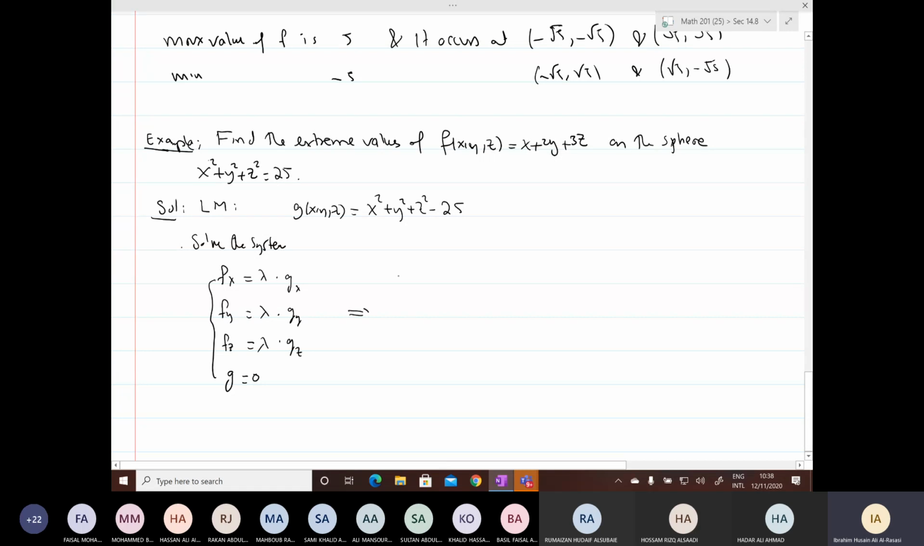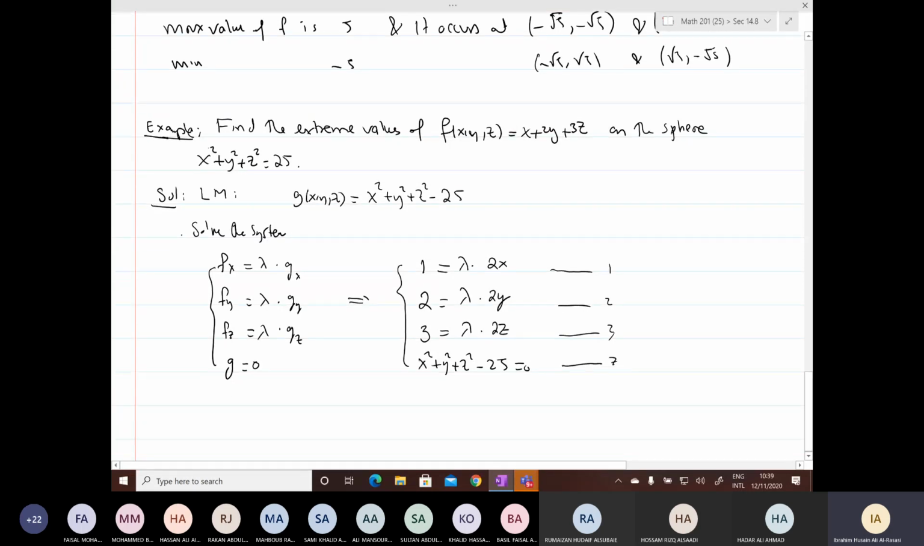So when you compute, you get the following, okay. What is f sub x? It is 1. What is f sub y? It is 2. What is f sub z? It is 3. Lambda, okay. What is g sub x? It is 2x. What is g sub y? Again 2y. And g sub z is 2z. And g equal to 0. This is x squared plus y squared plus z squared minus 25 equal to 0. So you have now 4 equations in 4 unknowns. The unknowns are x, y, z for the point, and lambda. 4 equations in 4 unknowns.